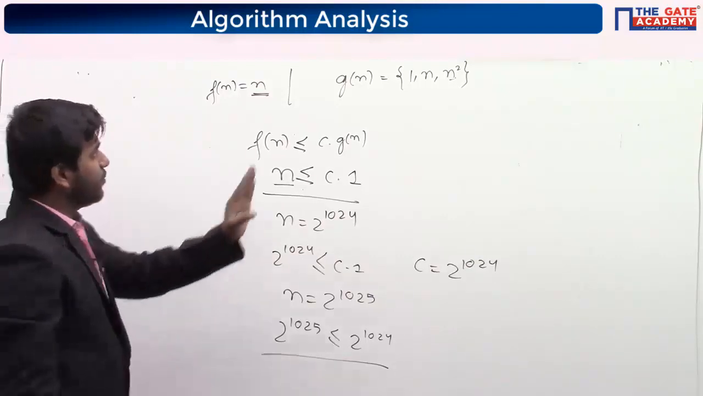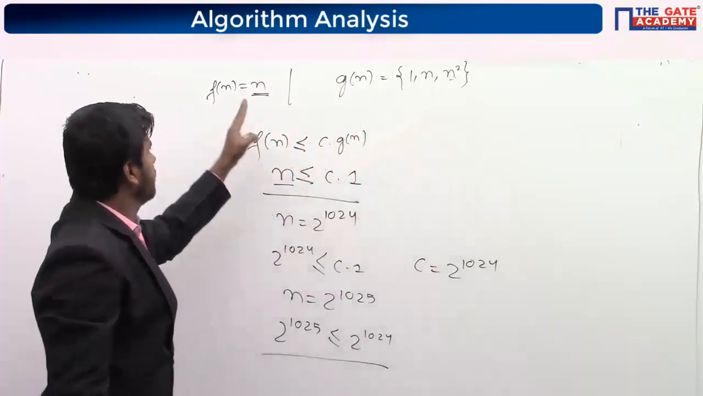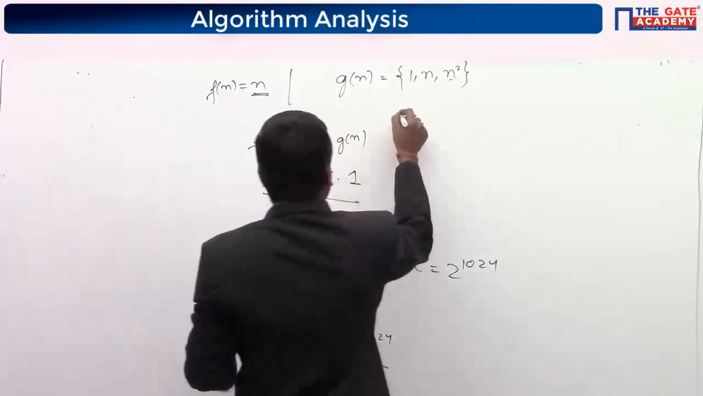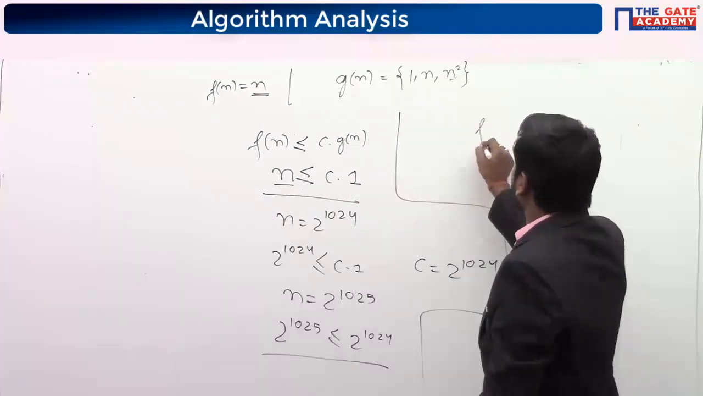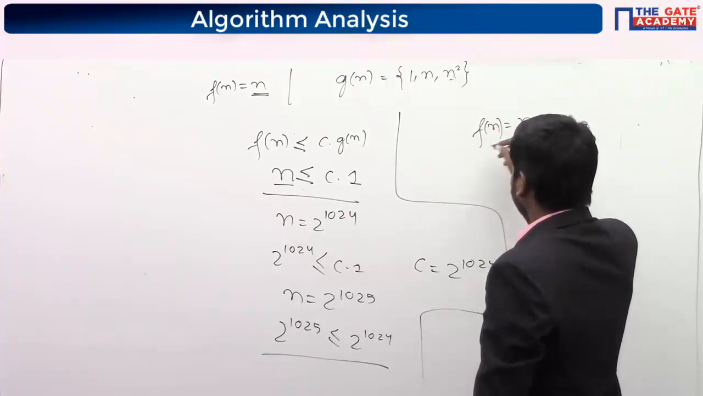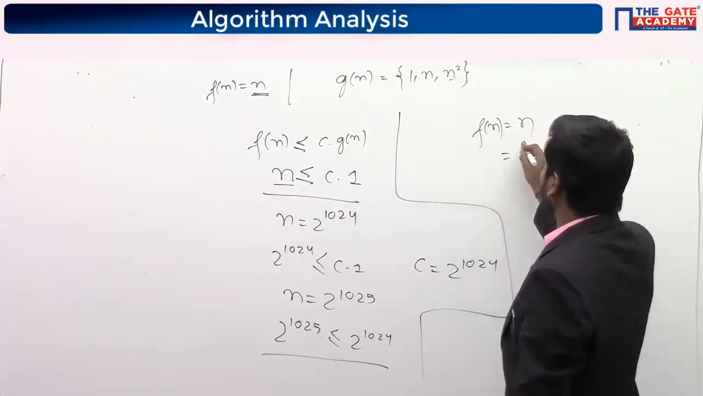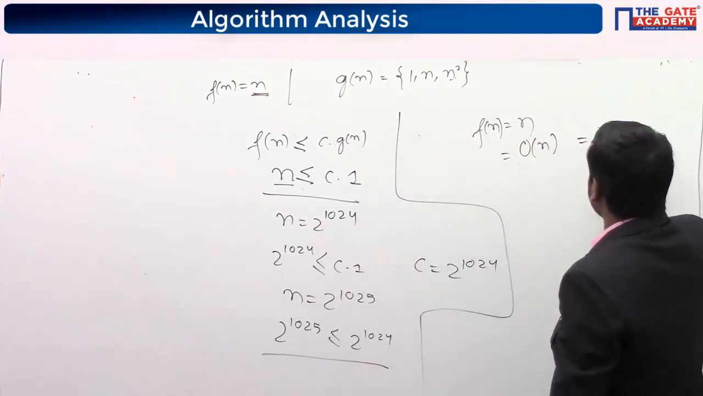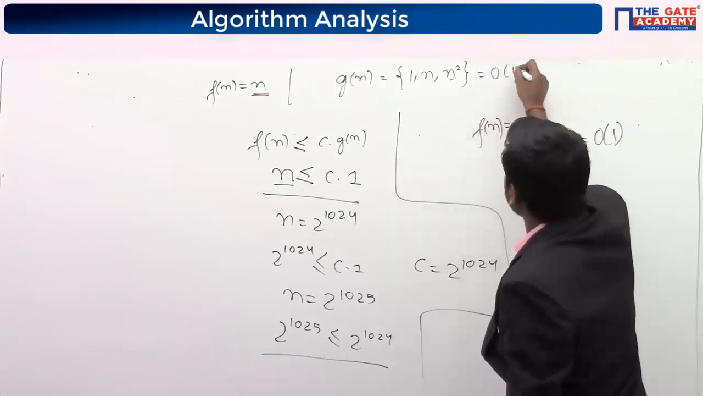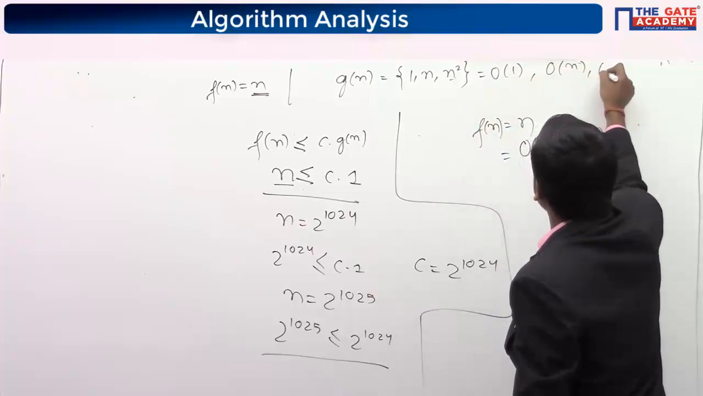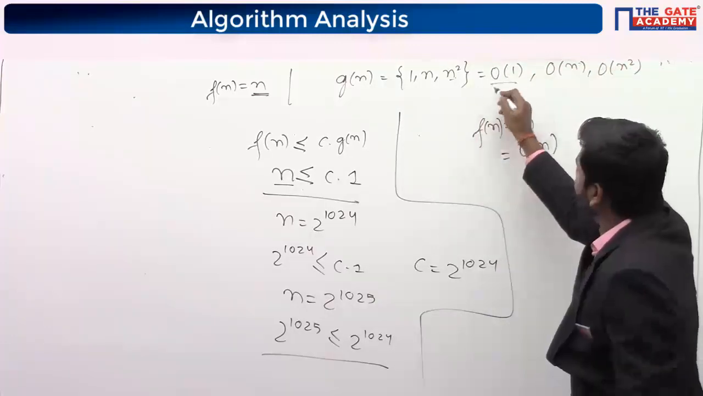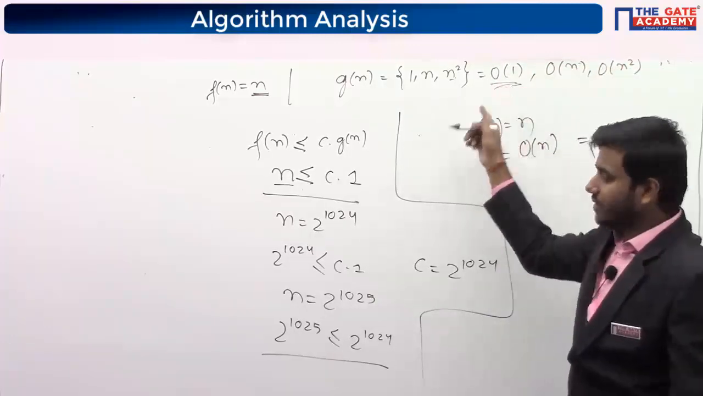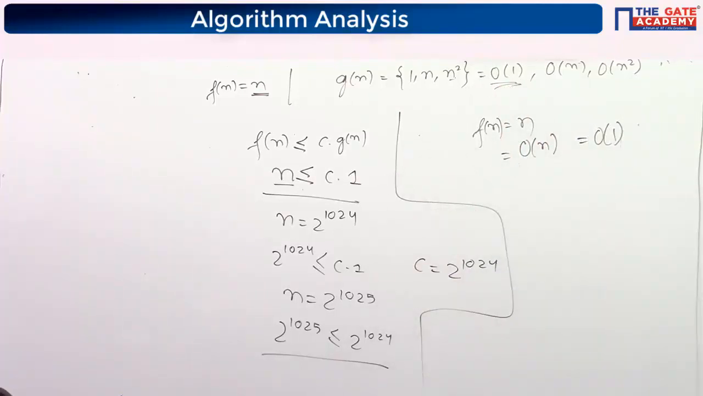See, G(n) can be 1, n and n square. So don't think in that way, just think: if F(n) is n, then what is the big O of that? The leading term is big O of n. So can it be big O of 1? Because G(n) can be either big O of 1, big O of n, or big O of n square. So statement 1 is incorrect. Moving to the next question.